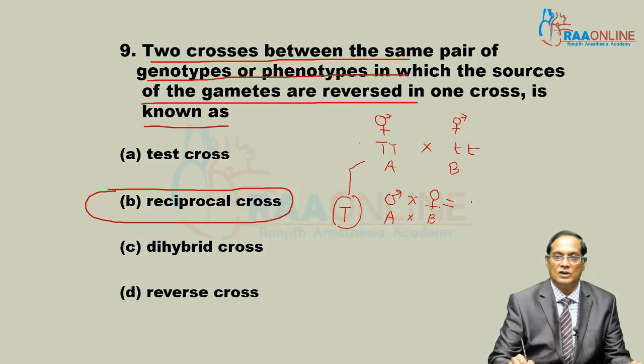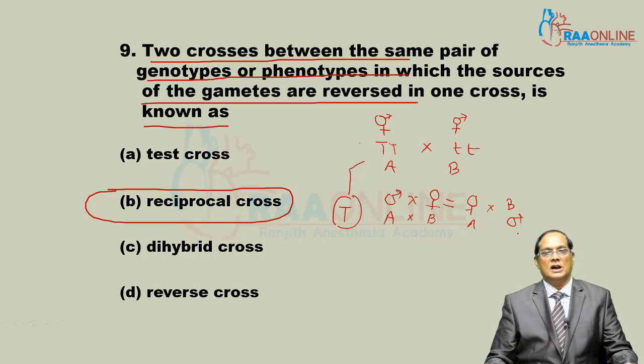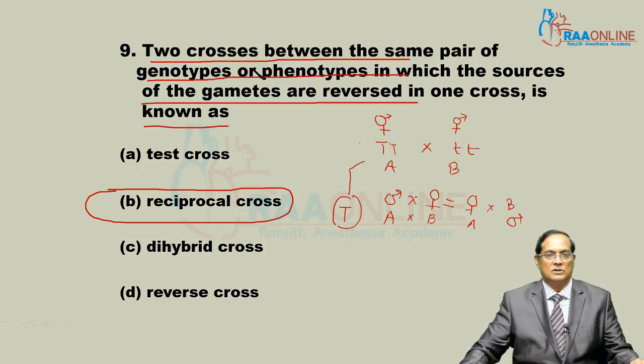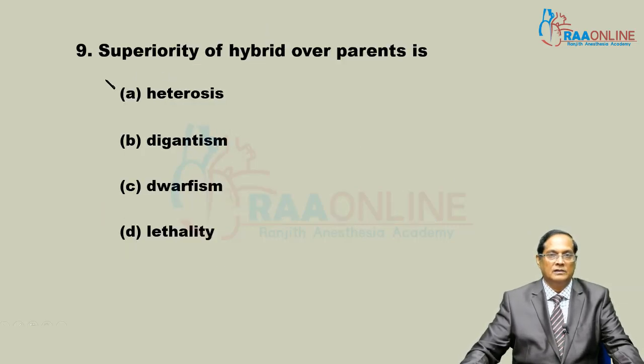During the second cross, now A is treated as female, and B is treated as male. That is, the source of gamete is reversed. That is what? Reciprocal cross.